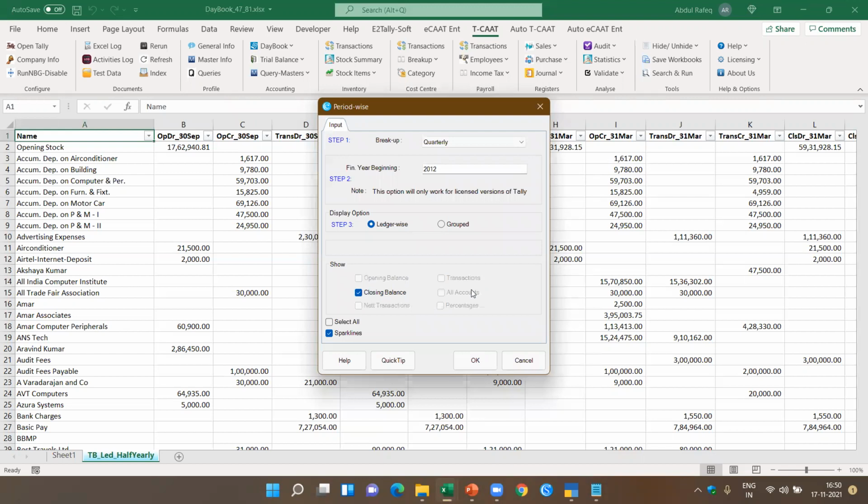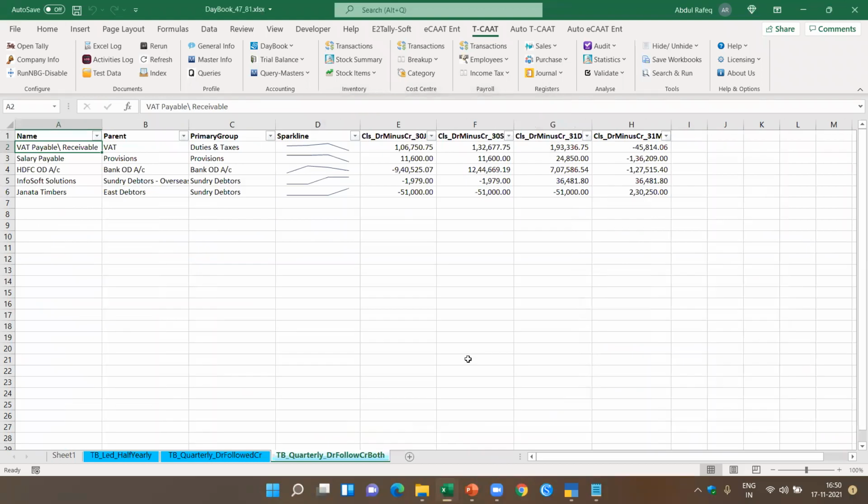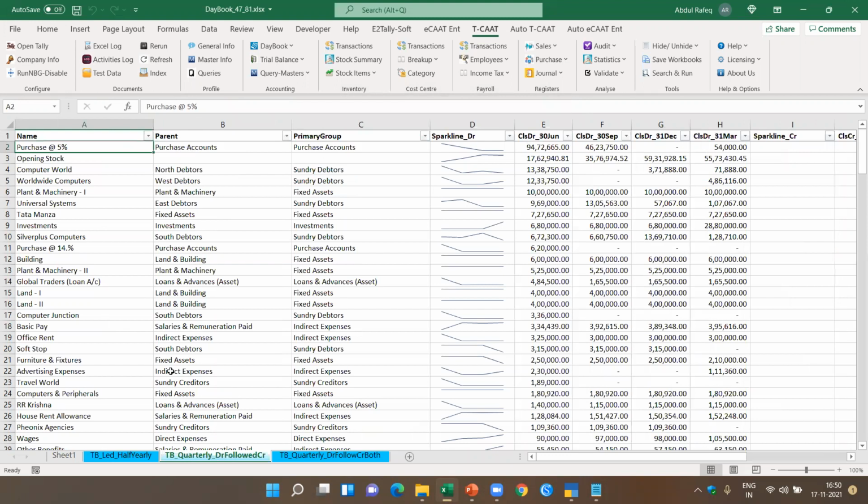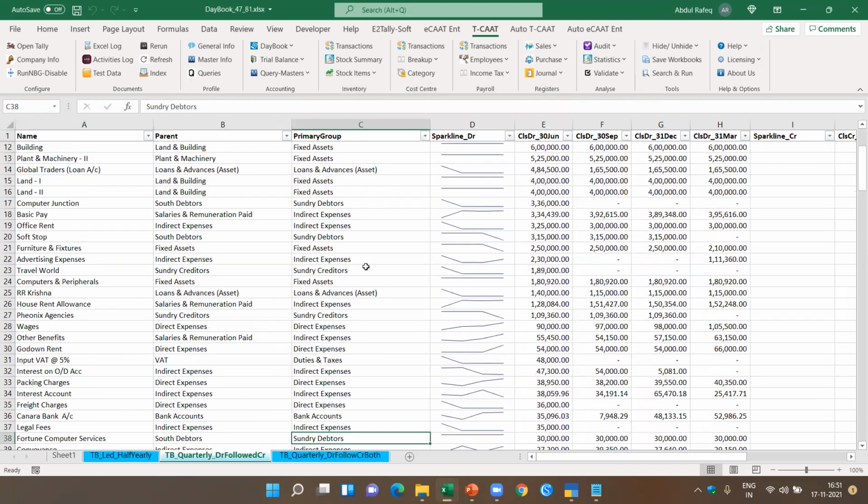Now you see the beauty of this. What will happen when I click on this? It actually generates the trial balance for each of the quarters. Not only that, it rearranges this and gives me two sheets. Here I got the name, the parent and the primary group. It also gives me the sparkline so that I can get to know how the trend was for each of these accounts.